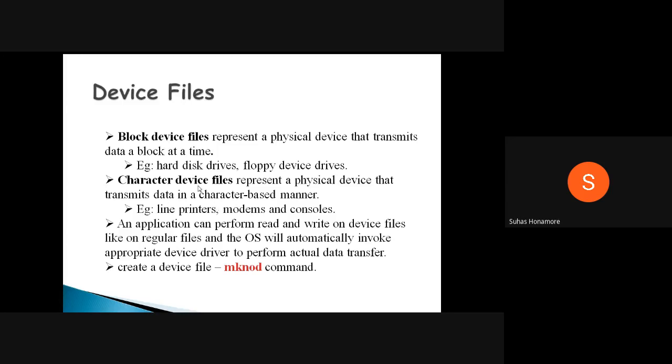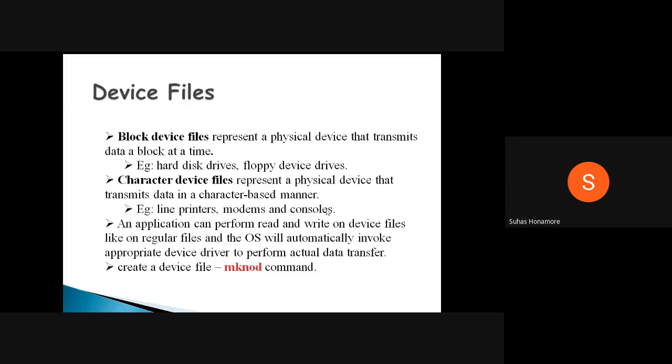The second one is the character device file. Here, one character is transferred at a time, one by one. Previously there were line printers; nowadays printers are smart enough. With old printers, characters were sent one by one from the system to the printer. Also modems, some consoles such as RS-422, and UART ports all send data character by character.